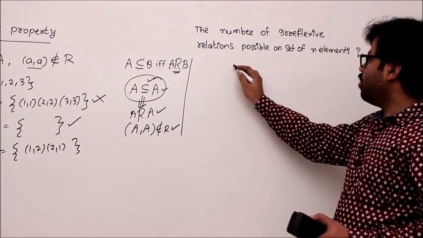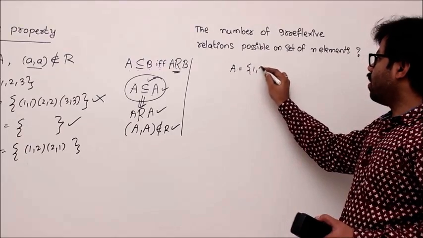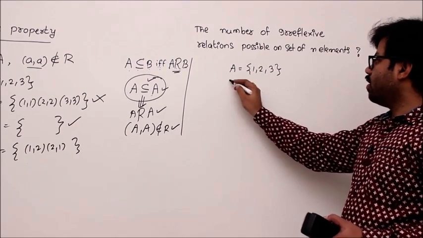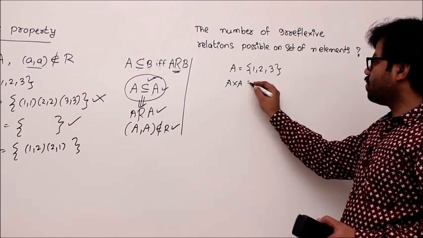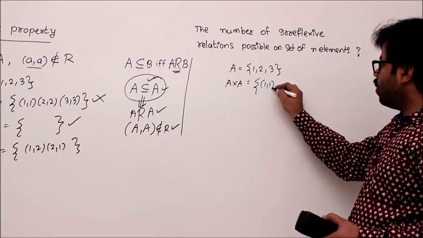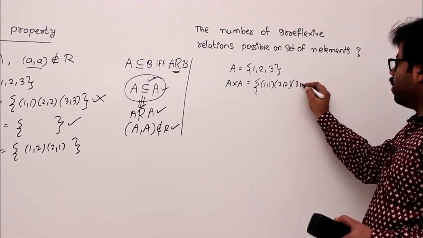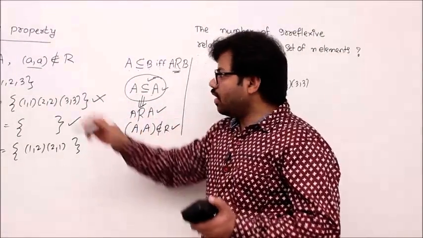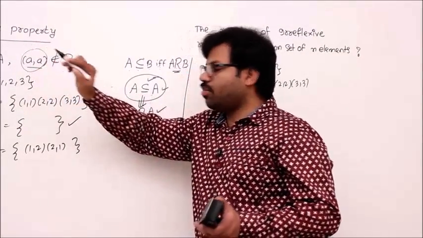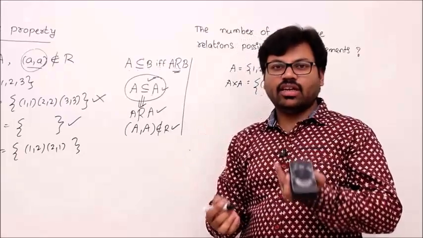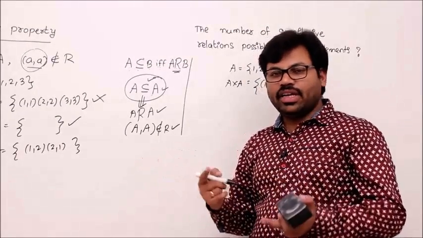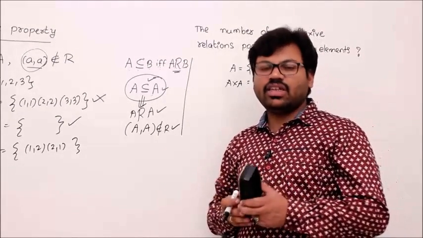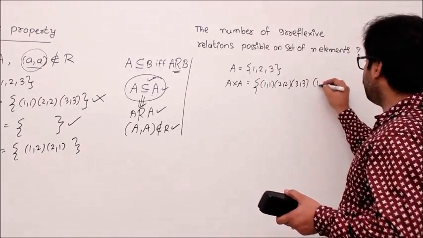Let's begin with the same argument: A equals, let's say, {1, 2, 3}. Then A cross A contains (1,1), (2,2), (3,3) and so on. One thing: this irreflexive property depends on the concept of (a, a), right? That means it is not depending on the groups. Like if you have (a, b) and (b, a), do you have any such relation? No, right? That's why here groups are not required.